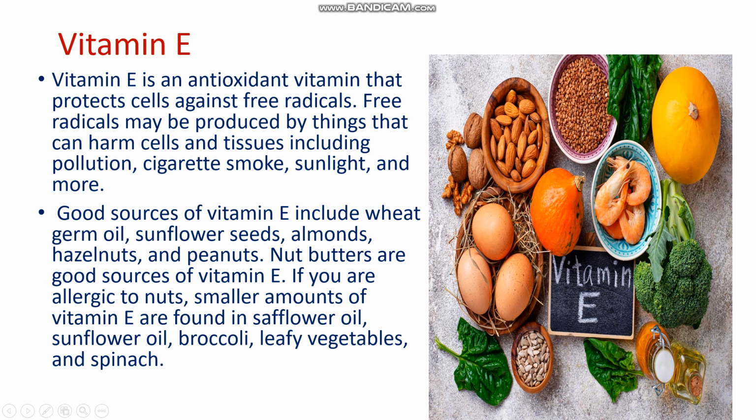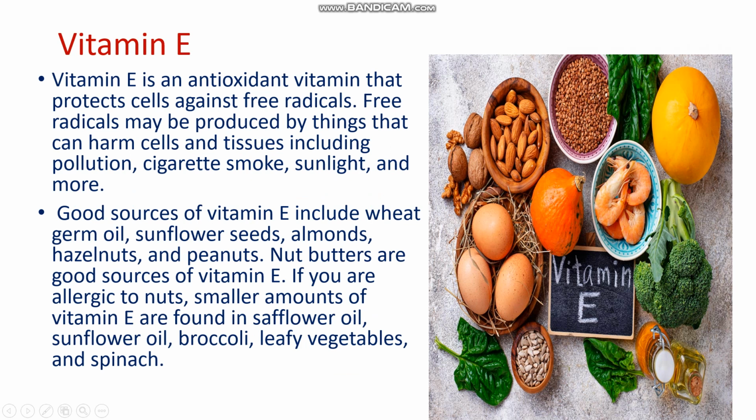Now this is vitamin E. This is an antioxidant vitamin, and it protects the cells against free radicals. Now these are the good sources of vitamin E, which are shown in this picture.